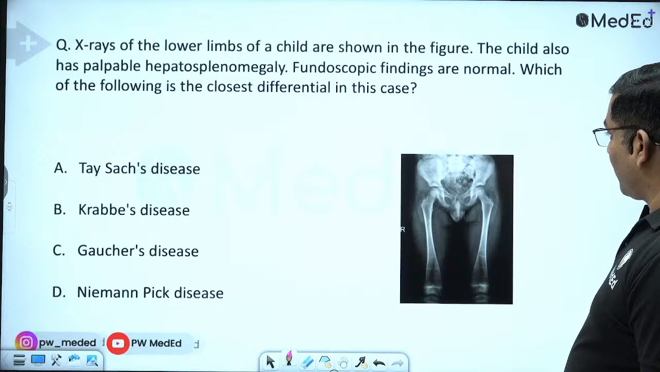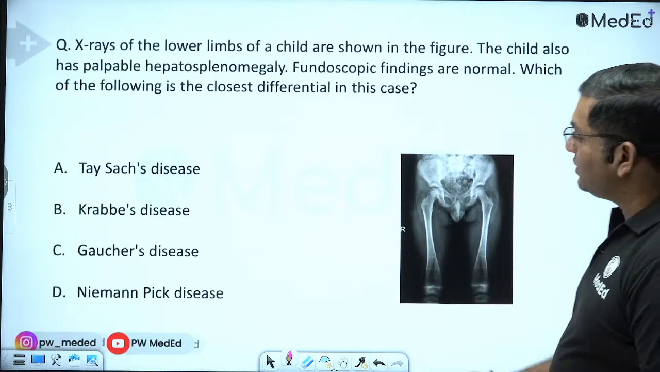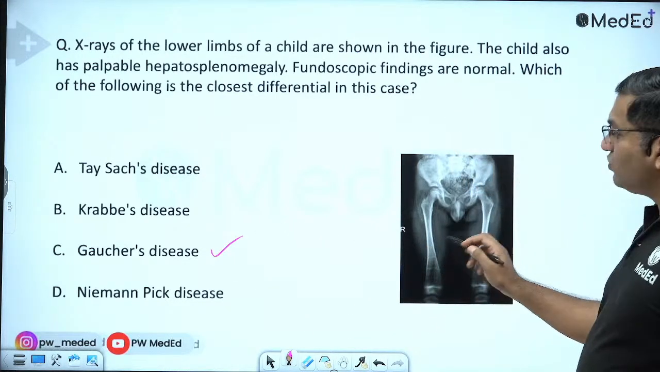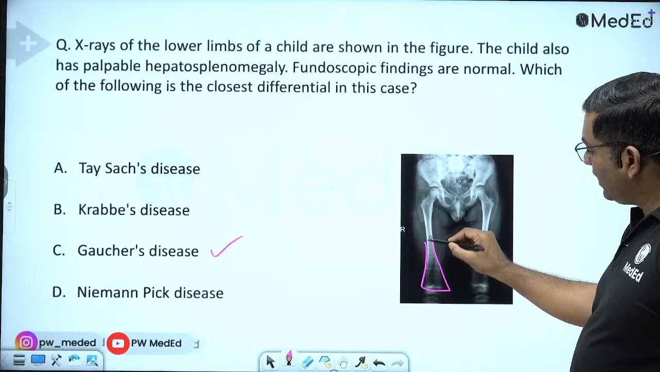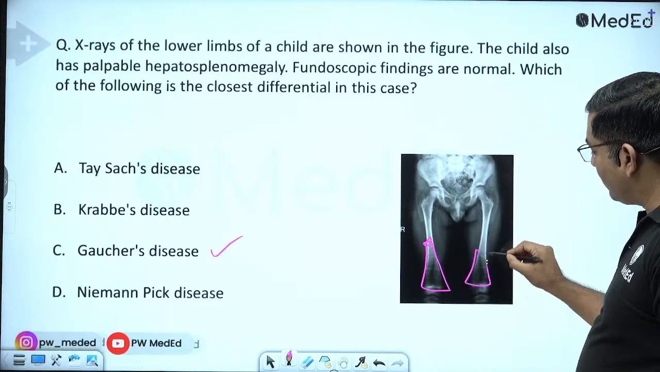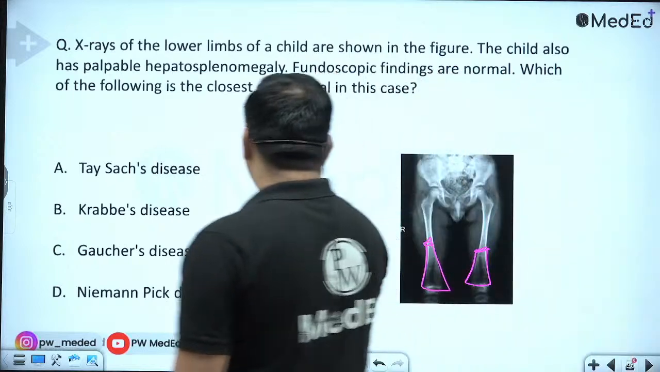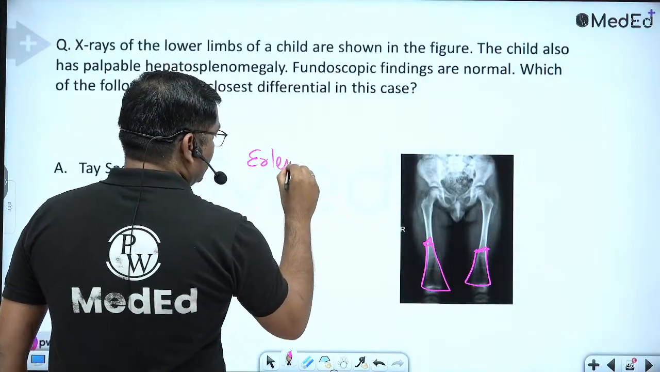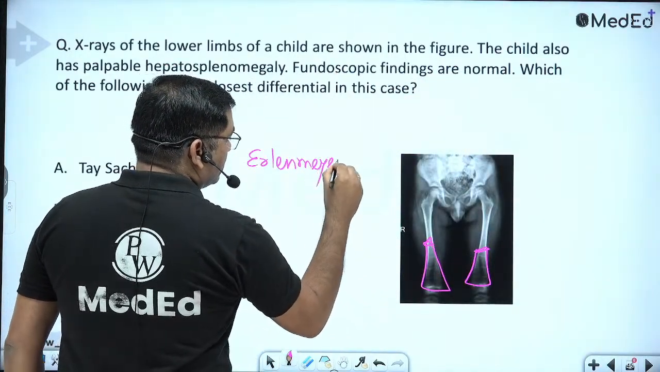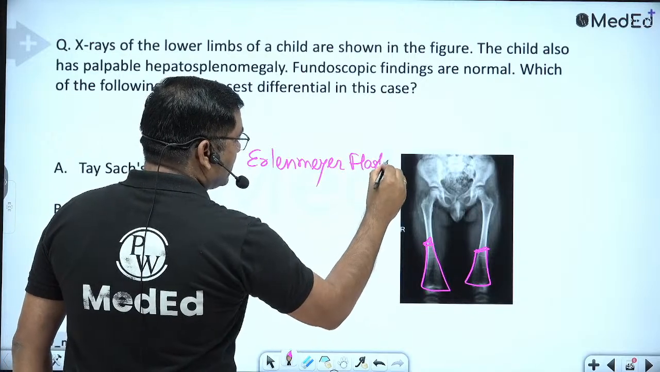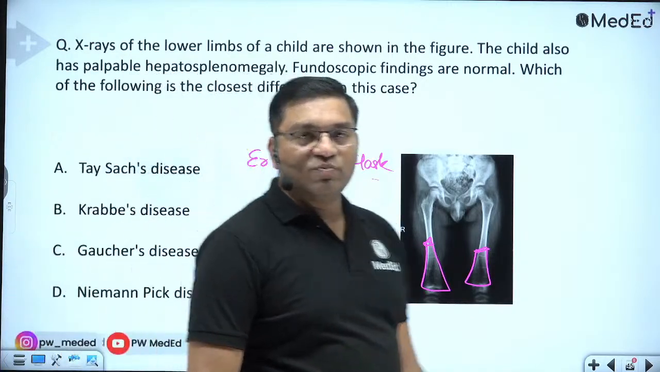Now see, again one case. This image is of Gaucher's disease, and this is known as Erlenmeyer flask deformity. ये shape का आपने flask देखा होगा बायोकेमिस्ट्री में, conical flask, Erlenmeyer flask. This is Gaucher's disease. Involvement of bone is there.